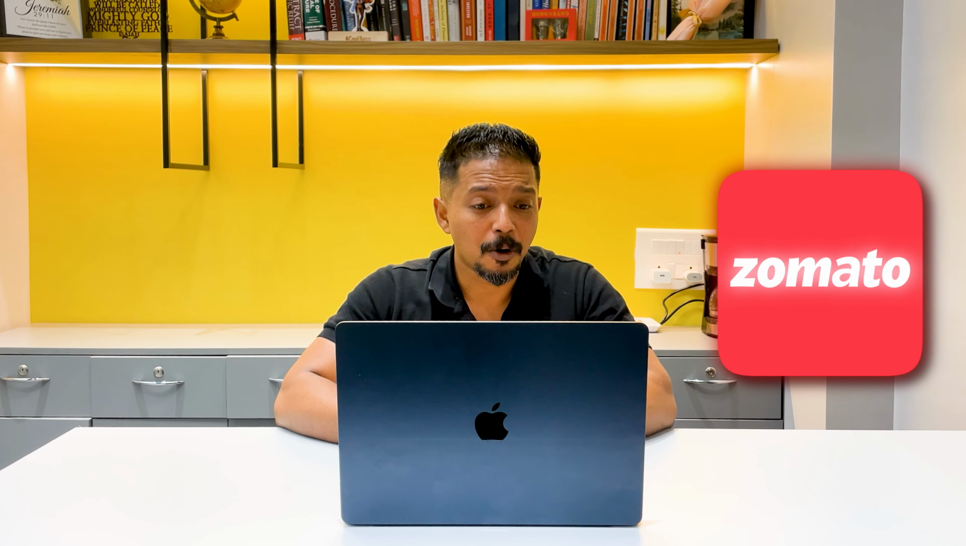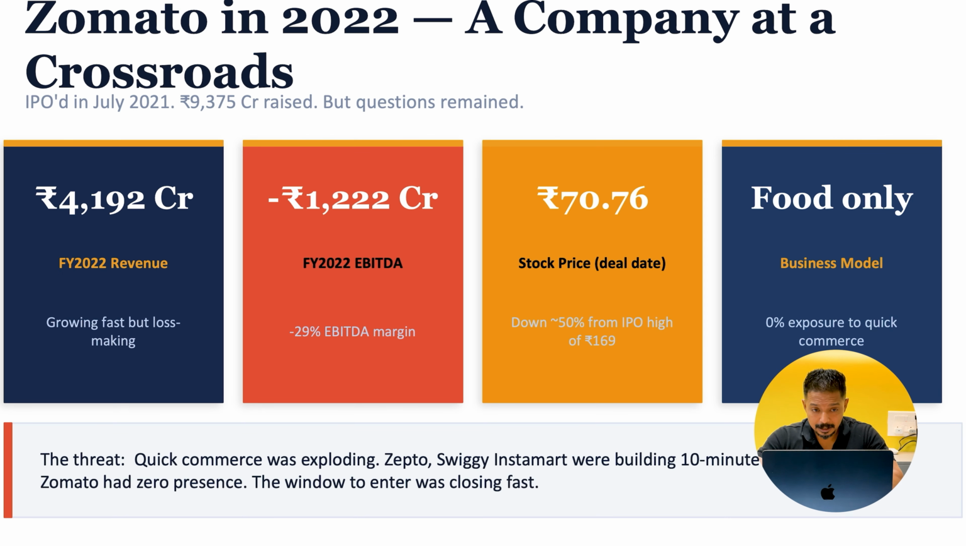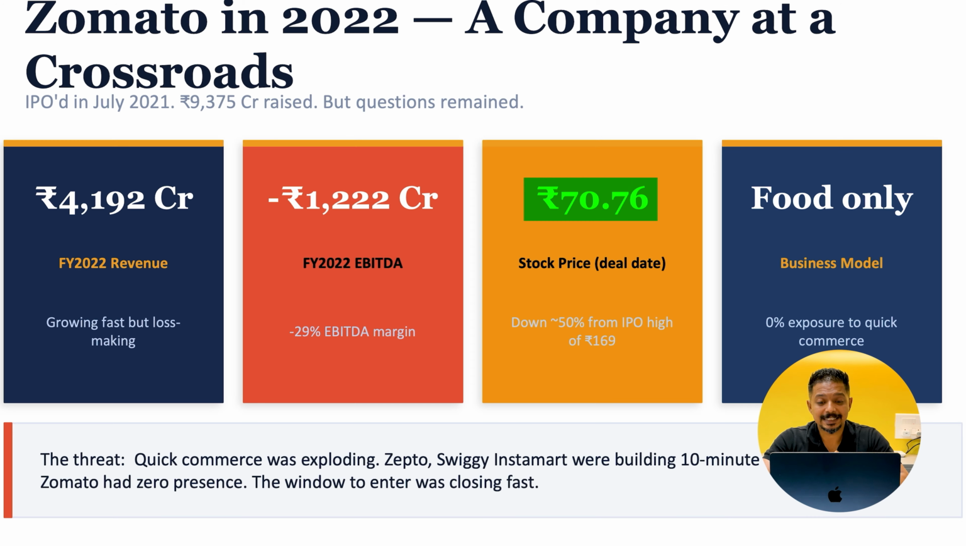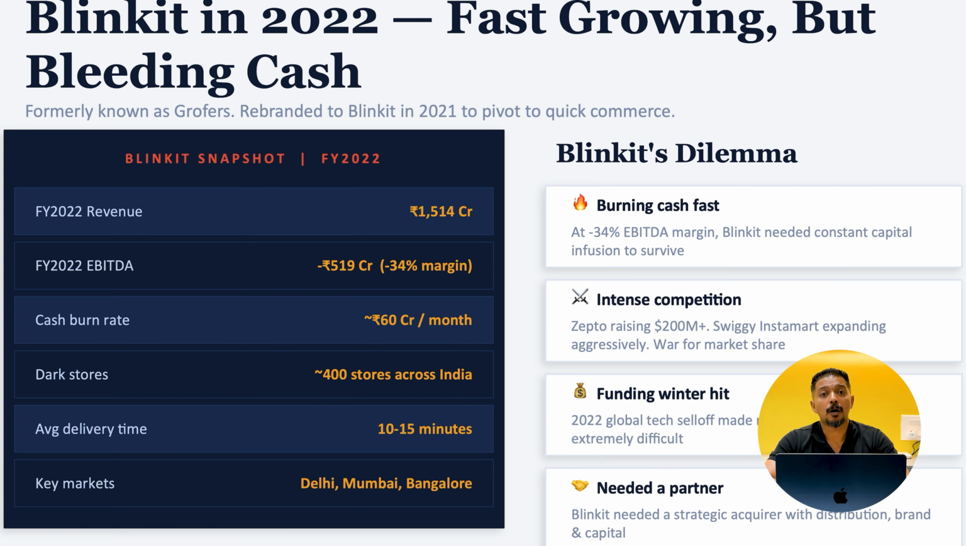And they raised about 9,375. The deal date, which means when Blinkit said, okay, I'm okay to get acquired, and Zomato said, okay, we'll acquire you, the price of Zomato was 70.76, right? Which is almost 50% down from the listing price of about 169 when Zomato actually got listed in 2021.